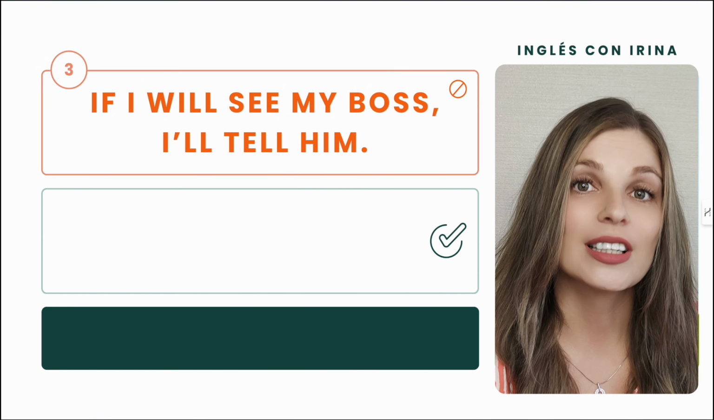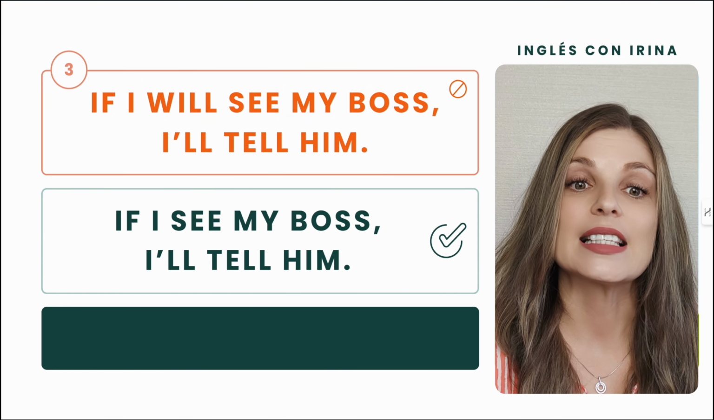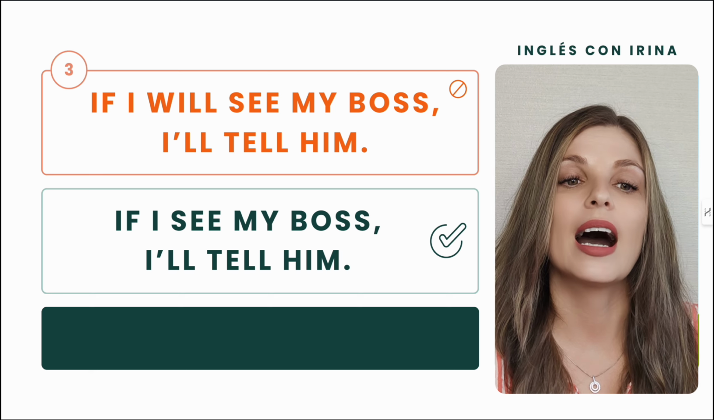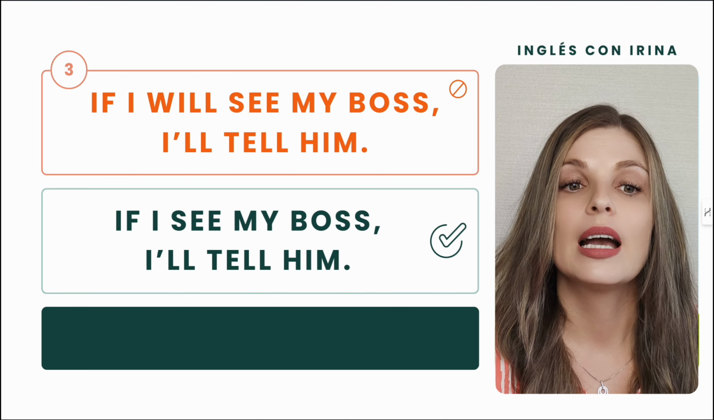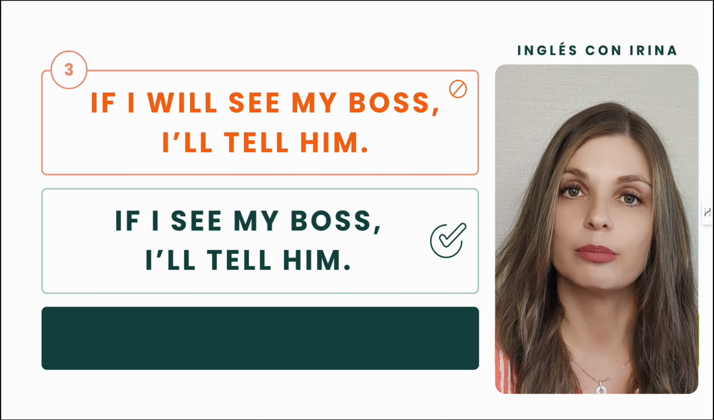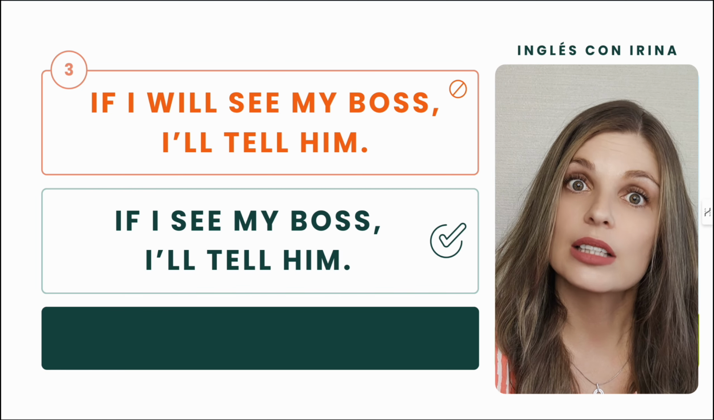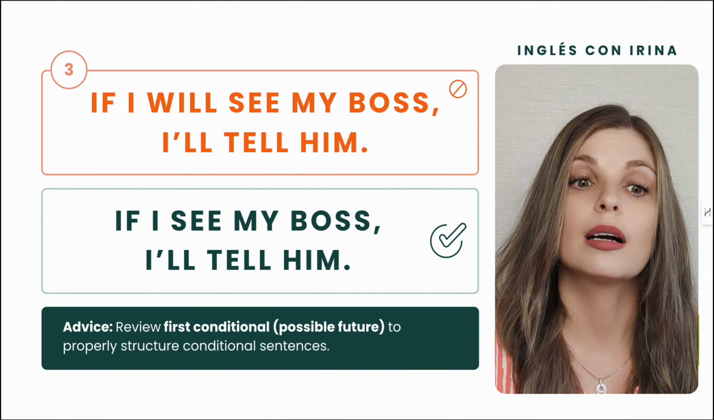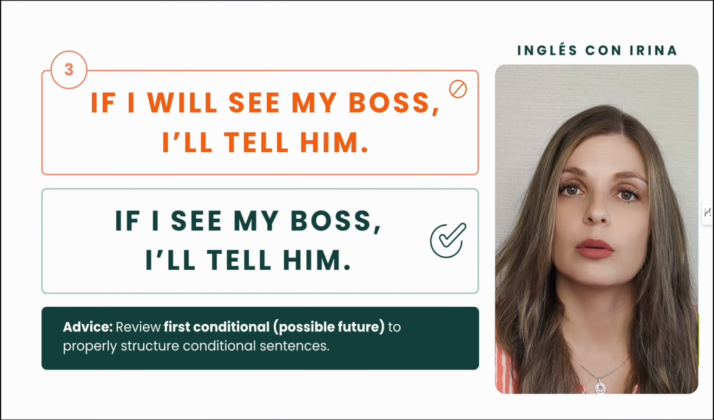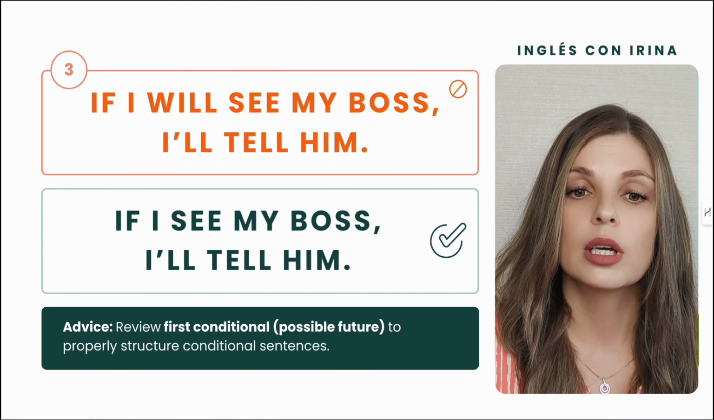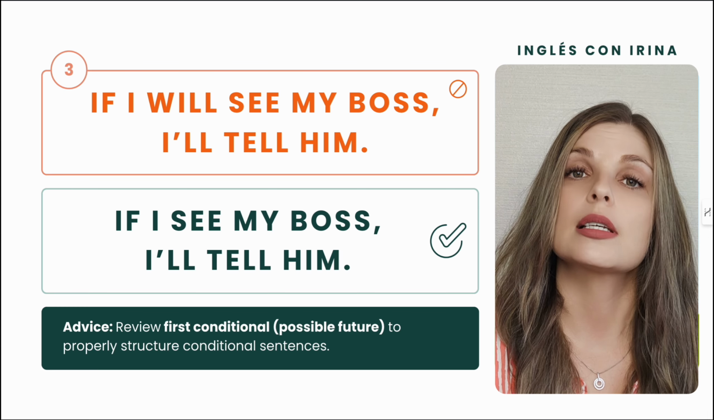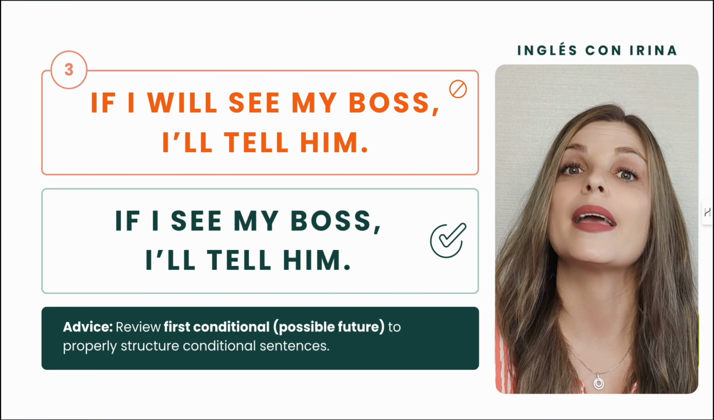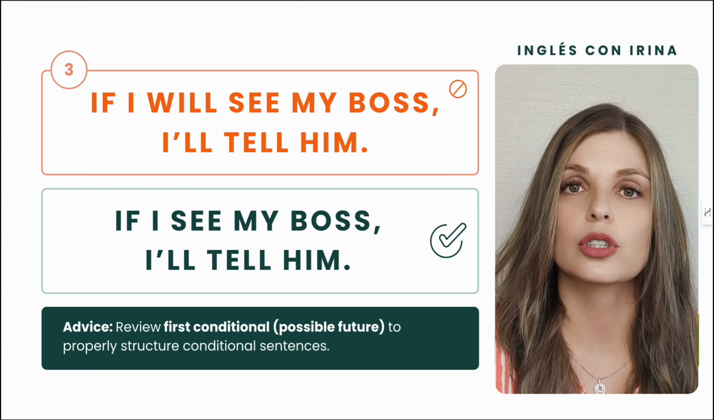And the correct version is, if I see my boss, I will tell him. If I see my boss, I'll tell him. If this topic is not super clear for you at the moment, I recommend you to check first conditional. It's when we talk about possible future. Check how we make positive sentences, how we make questions, and how we make negative sentences in the first conditional sentences.